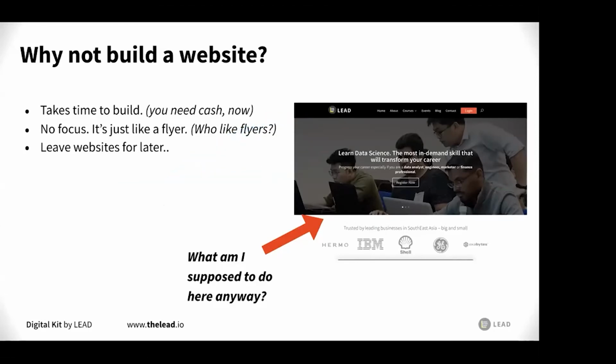Nobody wants to see a flyer. People want people to tell them what to do. All right, so we can leave websites for later. We don't need websites right now. Okay, so leave websites for later. We're going to focus on building a sales page, a landing page, right now.